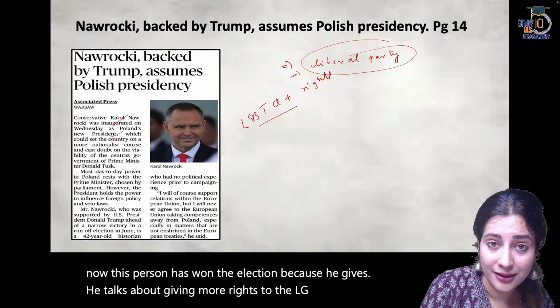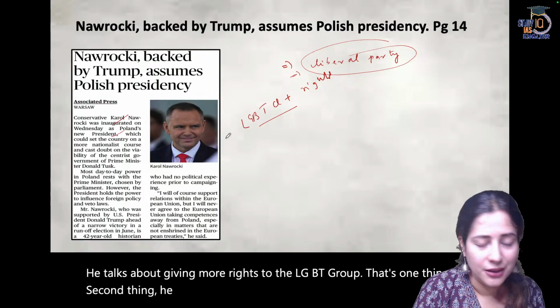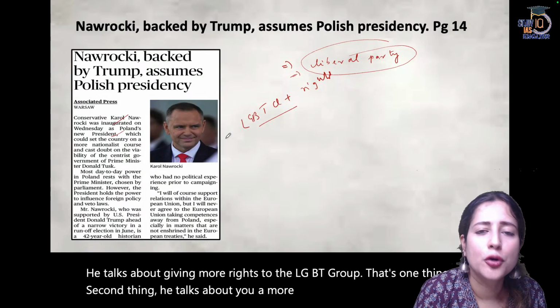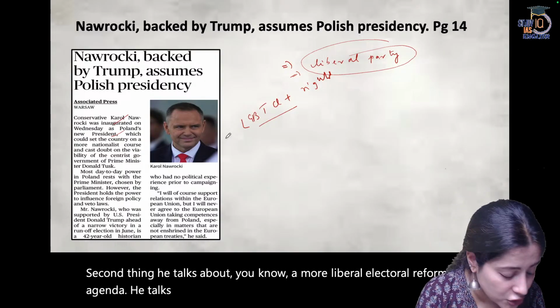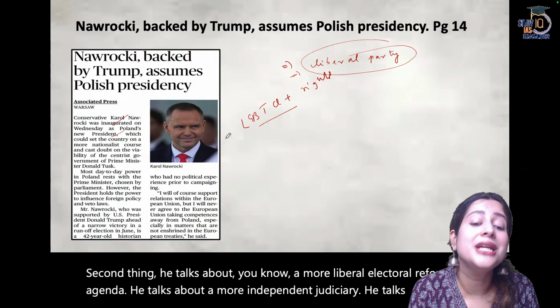Okay. Now, this person has won the election because he talks about giving more rights to the LGBT group. That's one thing. Second thing, he talks about a more liberal electoral reform agenda. He talks about a more independent judiciary. He talks about a more free immigration policy.